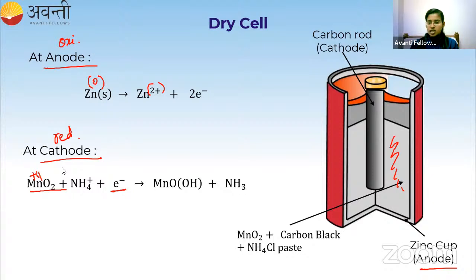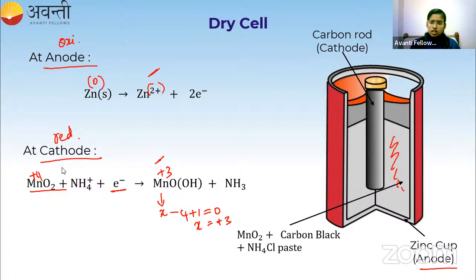Whereas here, manganese is taken as X, and we have 2 oxygen, so minus 4, and for hydrogen it is plus 1, which is equal to 0, and X is equal to plus 4 minus 1, which is plus 3. So manganese is going from plus 4 to plus 3. There is a decrease in the positive charge, so it is called reduction. Here there is an increase in the positive charge and here a decrease in the positive charge. So zinc is getting oxidized and manganese is getting reduced.